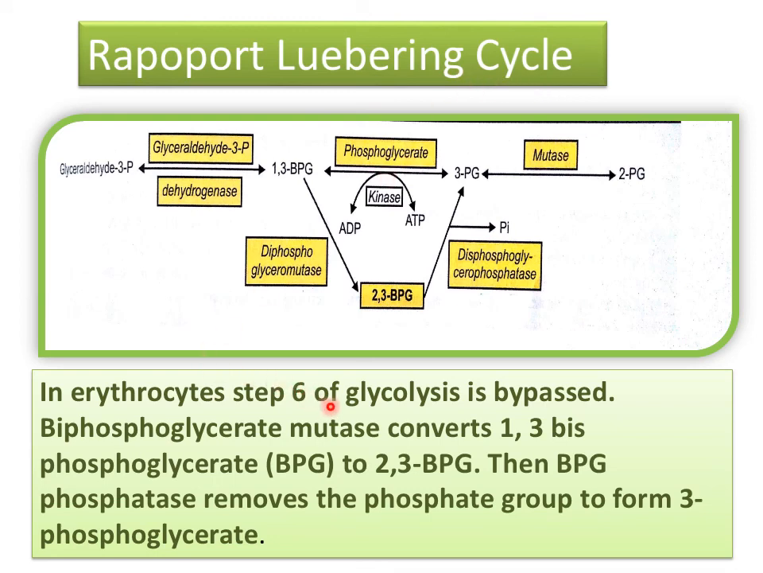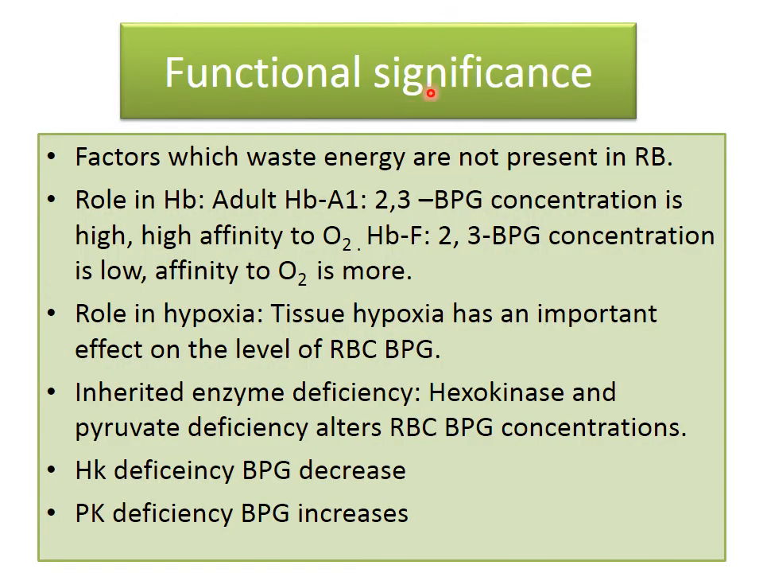In erythrocytes, step 6 of glycolysis is bypassed. Biphosphoglycerate mutase converts 1,3-biphosphoglycerate into 2,3-biphosphoglycerate. Then biphosphoglycerate phosphatase removes the phosphate and converts it into 3-phosphoglycerate. What is the functional significance of this? The enzymes which waste energy are not present in red blood cells.